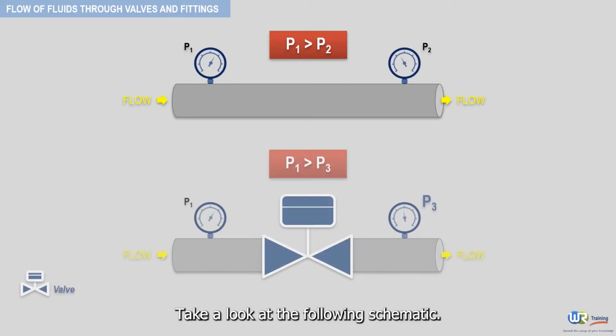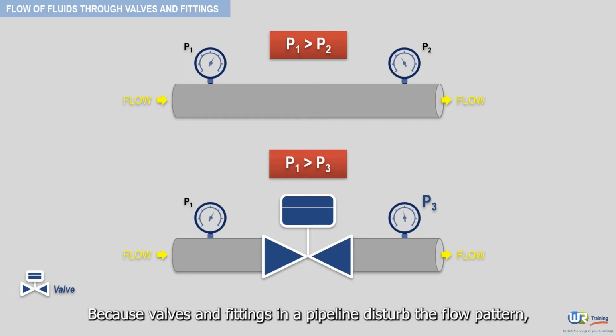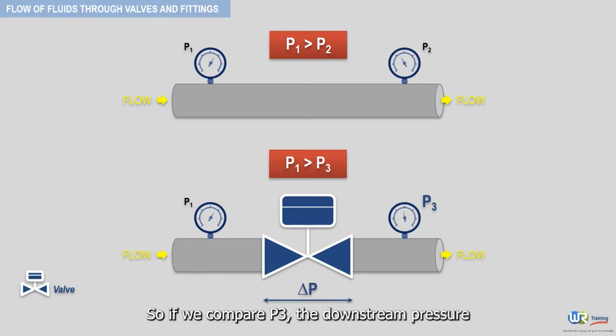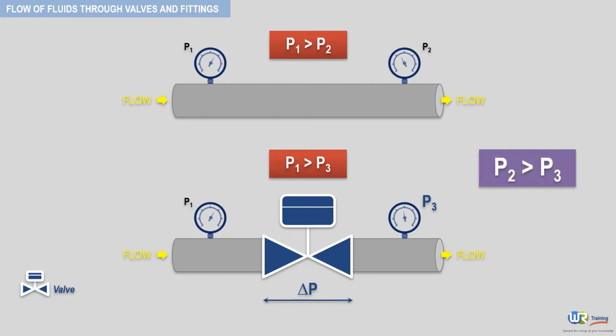Take a look at the following schematic. Because valves and fittings in a pipeline disturb the flow pattern, they produce an additional pressure drop, as depicted here. So if we compare P3, the downstream pressure in the presence of the valve, to P2, the downstream pressure without the valve, we will get the following. P3 will be lower than P2 due to loss of pressure produced by the valve.